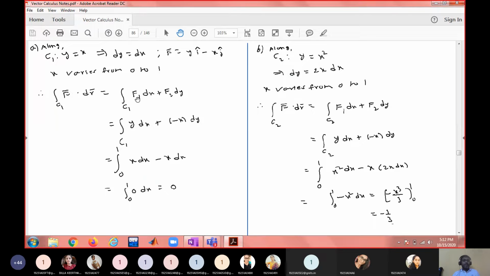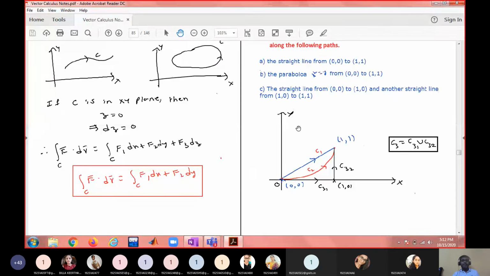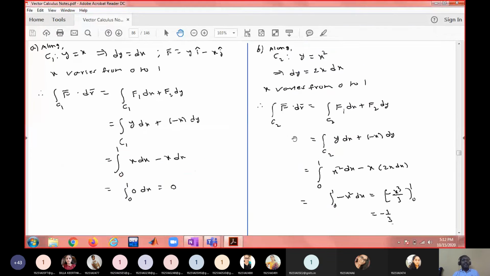So F1 dx plus F2 dy, because there is no F3 dz. F3 dz is not there. Why? Because it is lying on the xy plane. On the xy plane z is 0. Z is 0 means dz is 0. Therefore, there is no third component. F1 dx plus F2 dy. F1 is y, F2 is minus x, dy is dx. So then I converted y in terms of x. So everything is in terms of x. I have written x limits 0 to 1. So the first path gives 0.